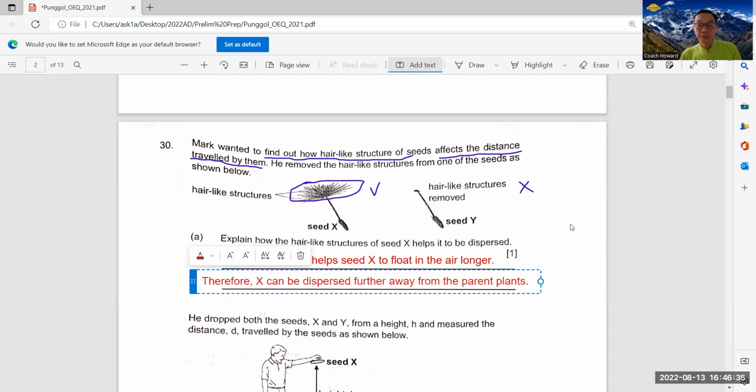Okay, so they must give this explanation. So the structure helps seed X to float in the air longer. Therefore, X can be dispersed further away from the parent plant. Okay, next.